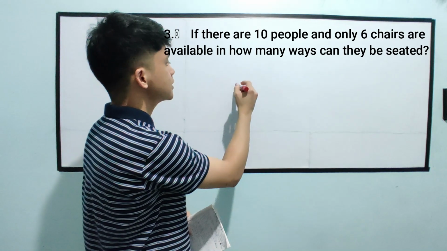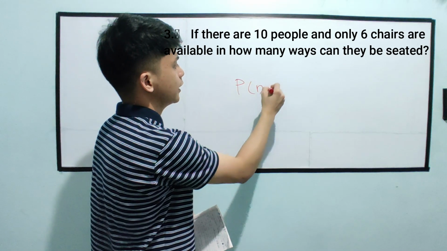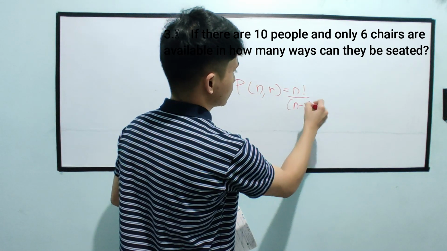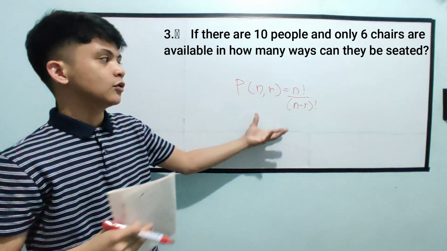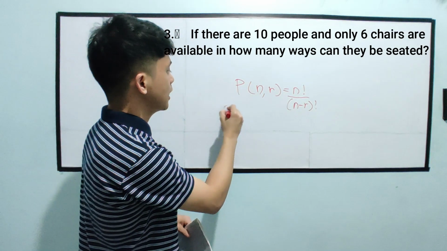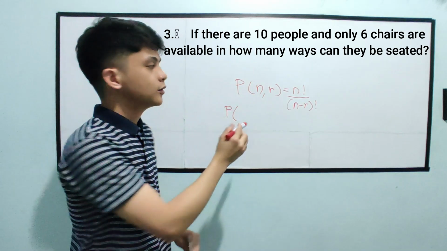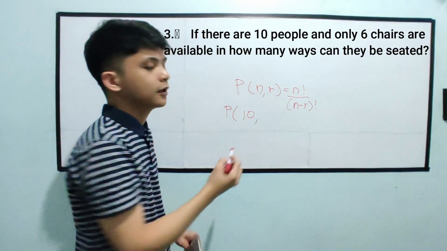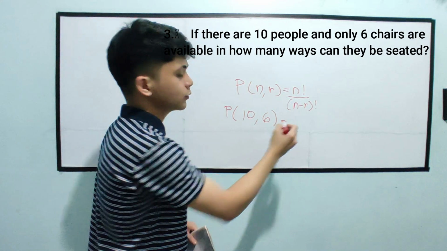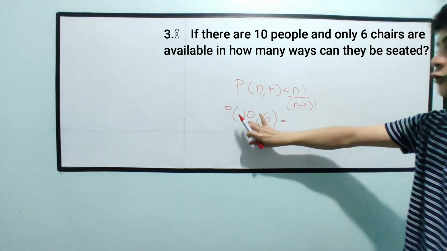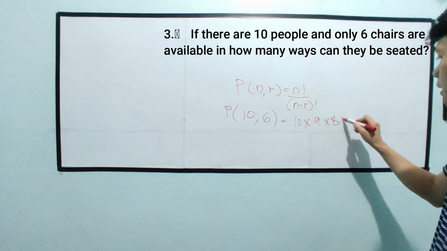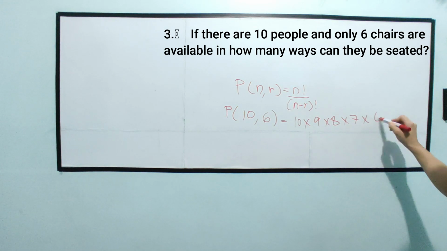Yung formula niyan is permutation of n taken r, which is n factorial over n minus r factorial. Pero hindi na natin gagamitin to kasi mahaba yung solution niya. Gagamit lang tayo ng shortcut, which is substitute lang natin yung value. Meron tayong 10 people, pero 6 lang yung chairs. So, i-factorial lang natin yung 10: 10 times 9 times 8 times 7 times 6.